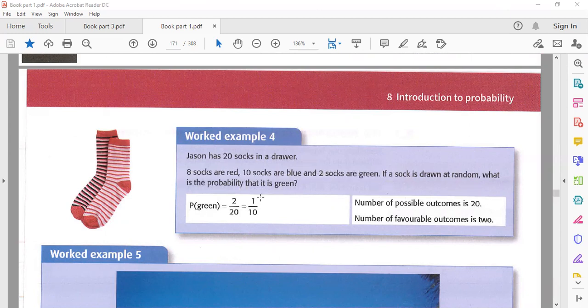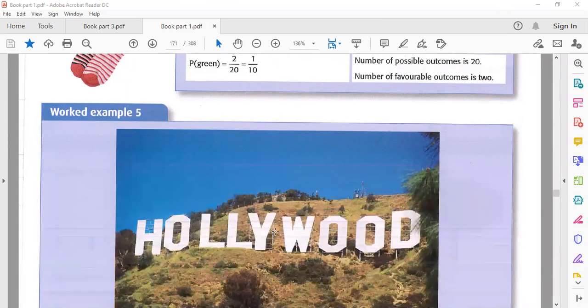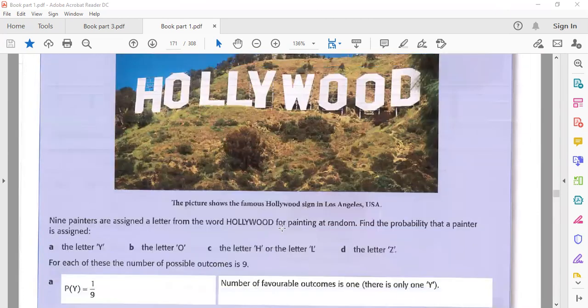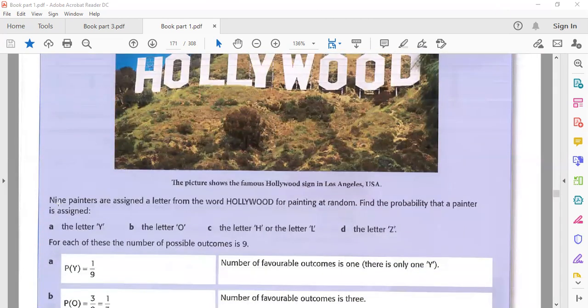So 2 by 20, that is equal to 1 by 10. So your probability will be 1 by 10. Here is "Hollywood". You can see Hollywood. There are 9 letters painted, assigned the letters of the words "holy" and "wood".